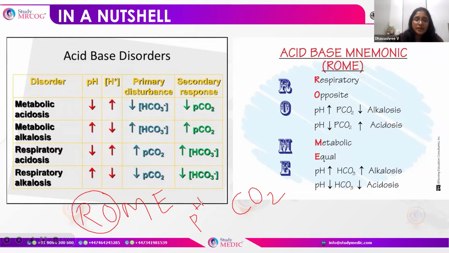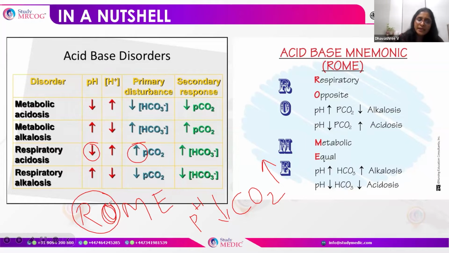When the pH reduces, we call it acidosis. In case of respiratory, it is always in the opposite direction. So when the pH reduces, the carbon dioxide increases. They go in an opposite direction. That is what is in respiratory: the two things will be in opposite direction.